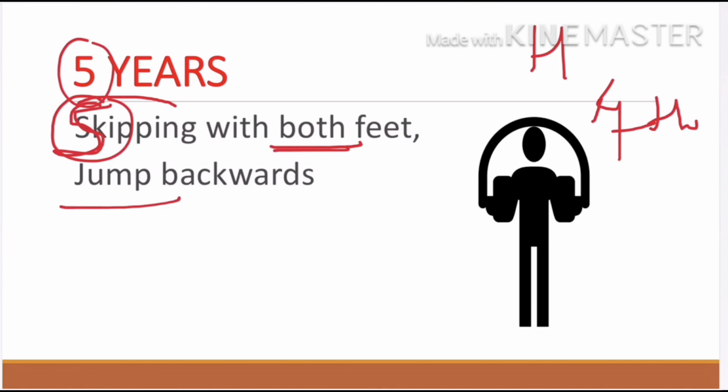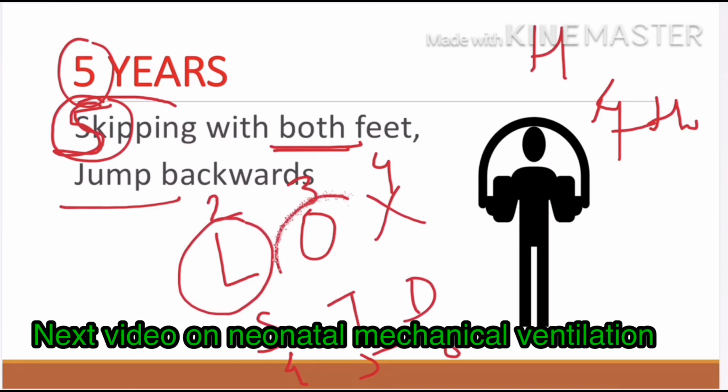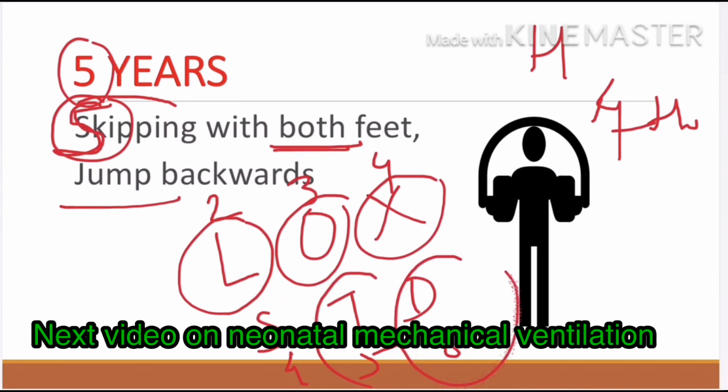Before concluding this video, I would like to revise the mnemonics of fine motor: Locks STD. We can also revise 2, 3, 4, again 4, 5, 6. The child can draw a line at 2 years of age, circle at 3 years, cross at 4 years, square at 4 years, triangle at 5 years, diamond at 6 years of age.